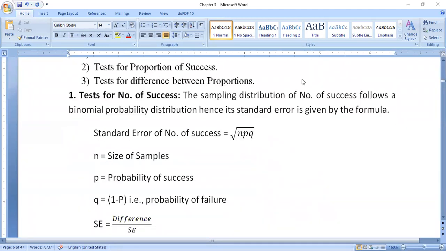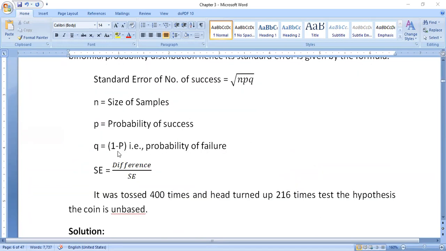Okay, probability of failure. To know the q value, the simple technique is 1 minus p. 1 minus p, that is the probability of failure. Okay, this is the first formula. Again, this test for number of success, we have the formula number 1. To know the differences here, this is formula number 2.